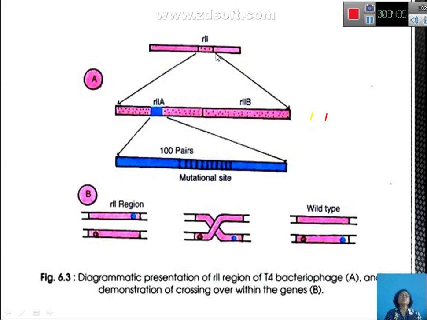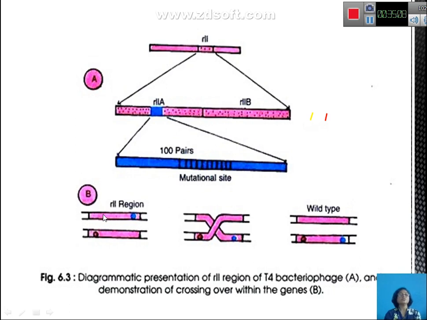So this is the site of R2. In the R2 region you have two different cistrons, R2A and R2B, and in the R2A region you have 500 mutational sites. So 100 pairs of nucleotides are responsible, where 500 mutations can occur.